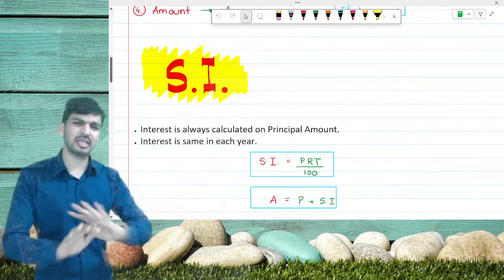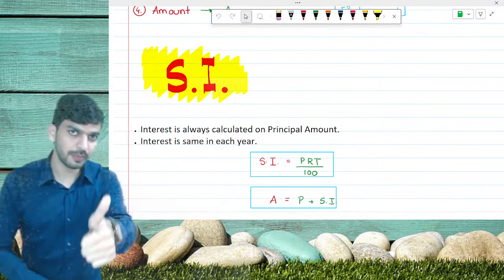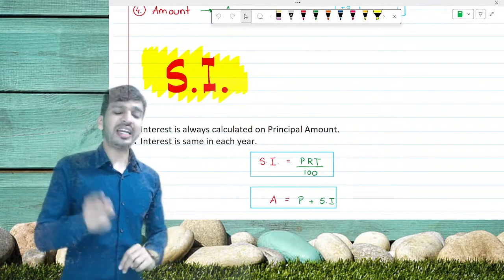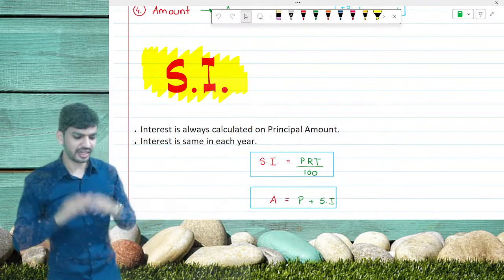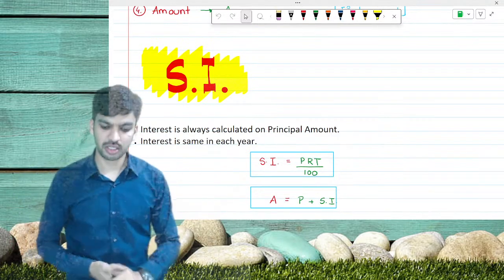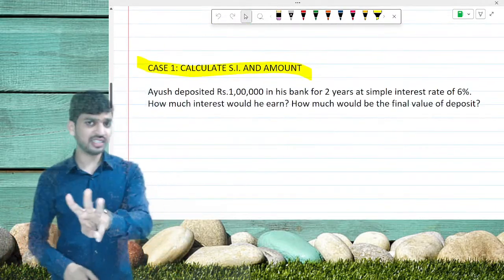Okay, it's very basic. So simple interest is calculated on principal amount. Second point, simple interest is the same every year. These 2 points are the most important, and that's it regarding the simple interest. Now let us understand the 3 cases.